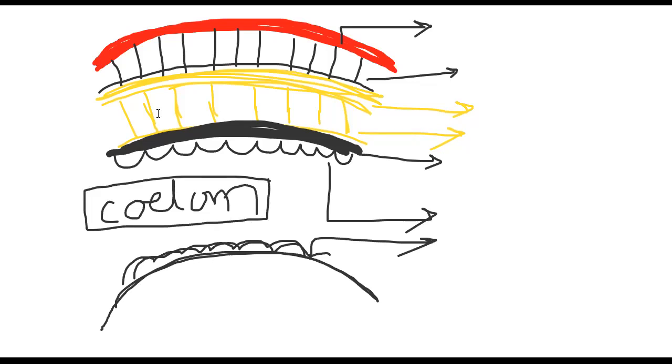That's why we call this the outer parietal peritoneum and the visceral peritoneum the inner peritoneum. Here again, muscles: first the longitudinal muscles, then the circular muscles are present.